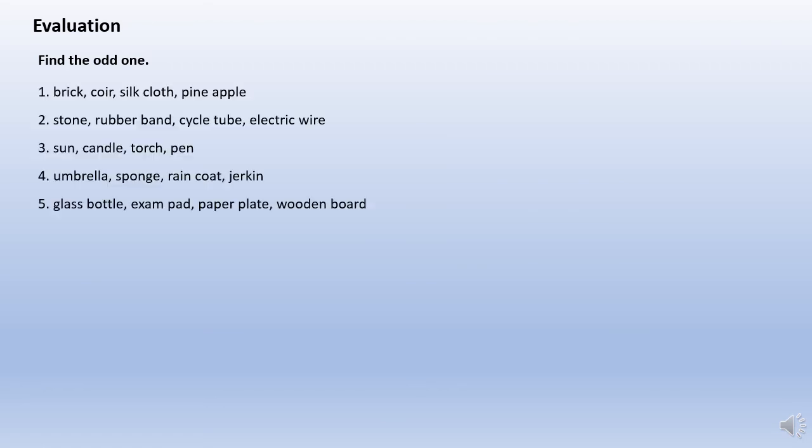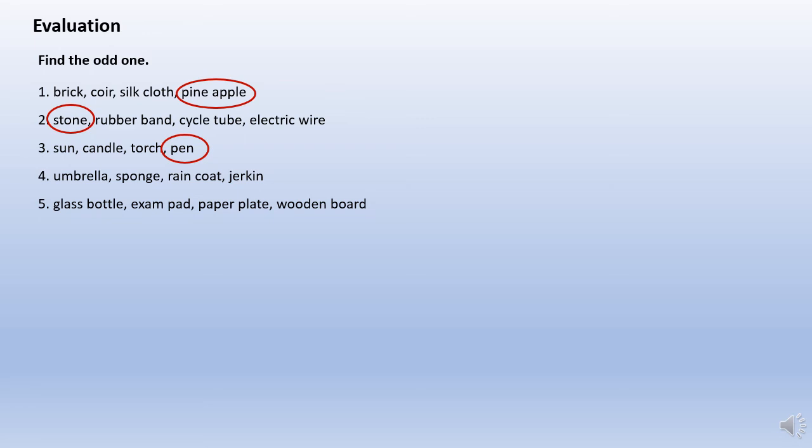Okay, find the odd one. Brick, coir, silk cloth and pineapple. The odd one is pineapple because brick, coir, silk cloth all are different kinds of materials, whereas pineapple is a fruit. Stone, rubber band, cycle tube, electric wire. Now stone is the odd one because rubber band, cycle tube, electric wire are flexible, whereas stone is not. Sun, candle, torch, pen. Now pen is the odd one because sun, candle, torch are sources of light.